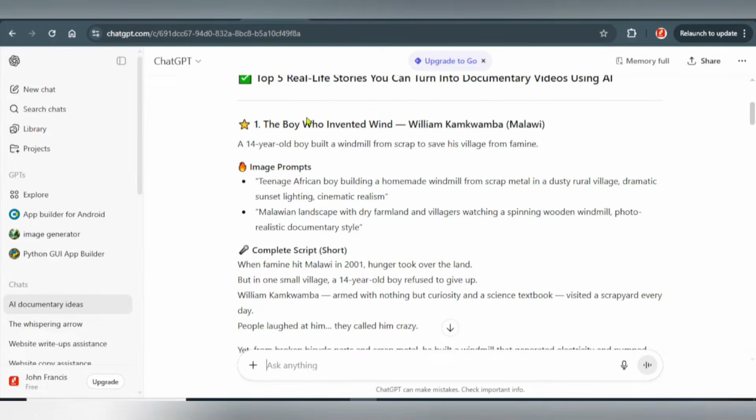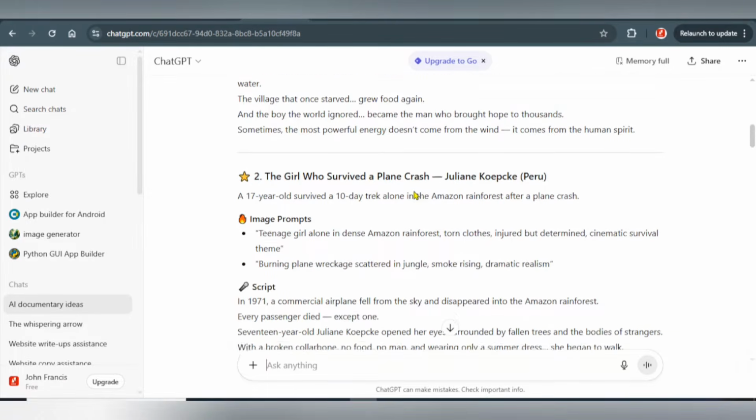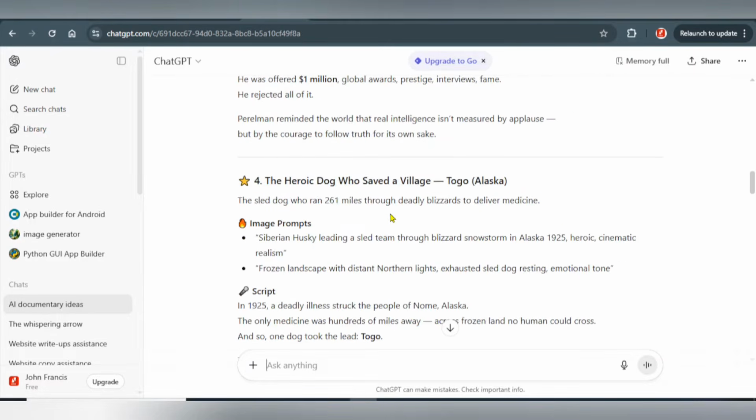All right, the first story is the boy who invented wind, and the second story is the girl who survived the plane crash. All right, the third one was the homeless man who became a math genius. All right, so all of these historical events are based on their own niches, right? So you can choose to go with the crime niche, horror niche, and a lot more.